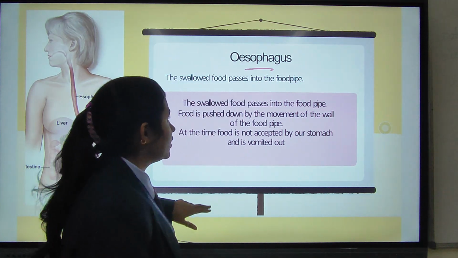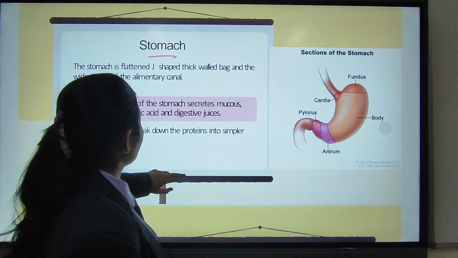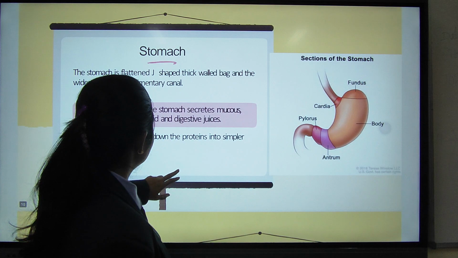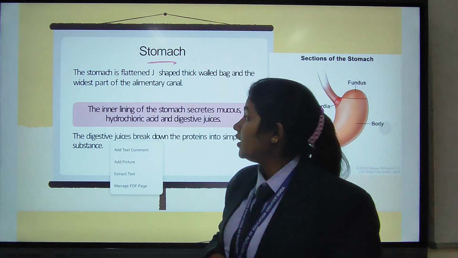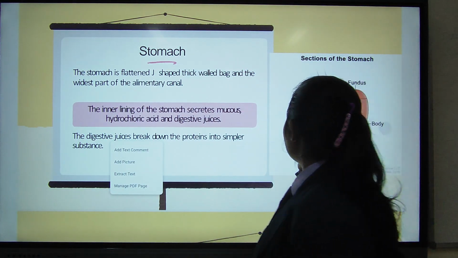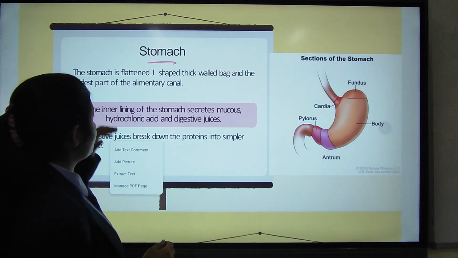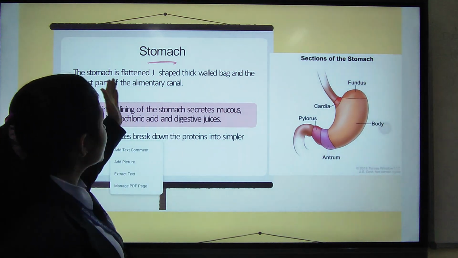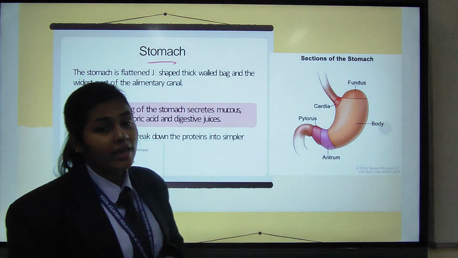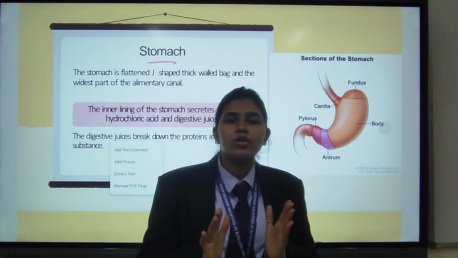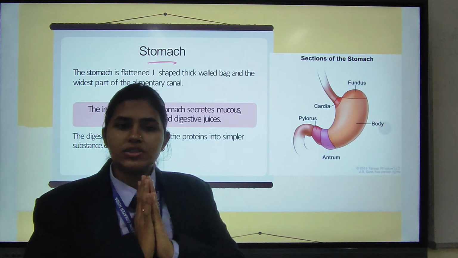Then we will discuss the stomach. Do you all know the stomach? Now the third component of the alimentary canal is the stomach. The stomach is a flattened, J-shaped, thick-walled bag, which is the widest part of the alimentary canal.